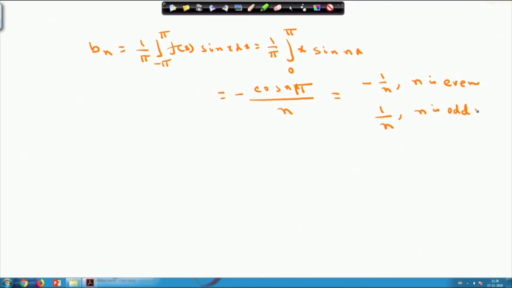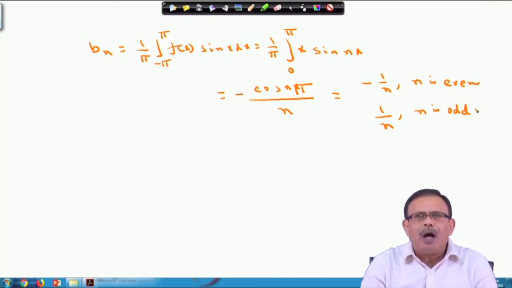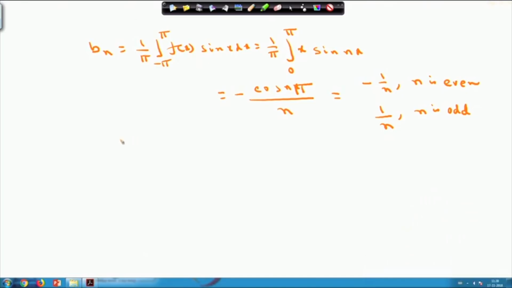Please note that depending upon even or odd, the sin n pi value and cos n pi value change. Accordingly, we have to write down the value of b n and a n whenever n is even or odd. So we obtain the values of a naught, a n and b n. Now you can write the series f x equals a naught by 2. Your a naught was pi by 2, so it will be pi by 4 minus 2 by pi into, for a n it is 0 whenever n is even, so only odd terms will be there.